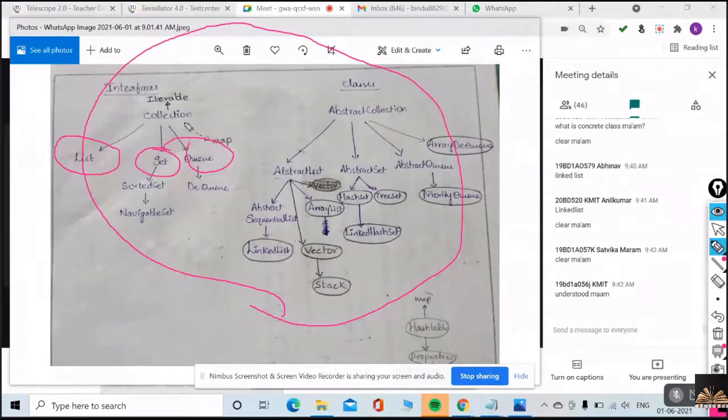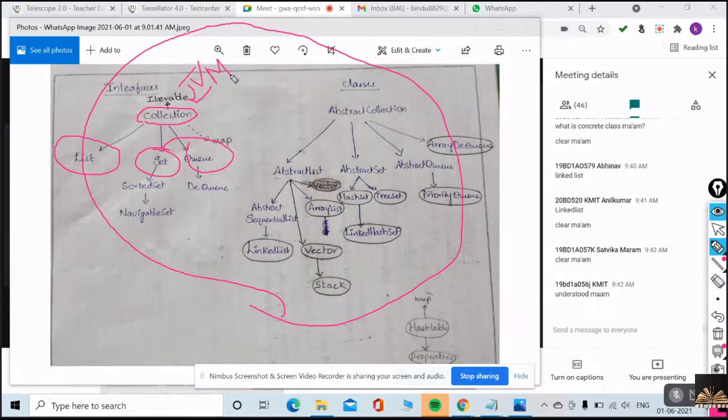And one more point I forgot: Collection is a super interface of List, Set, and Queue, and Collection further extends the Iterable interface. Guys, understood? Listen to this point very carefully. Collection extends the Iterable interface. Your JVM provides implementation for the Iterable interface. You need not provide implementation for the Iterable interface.